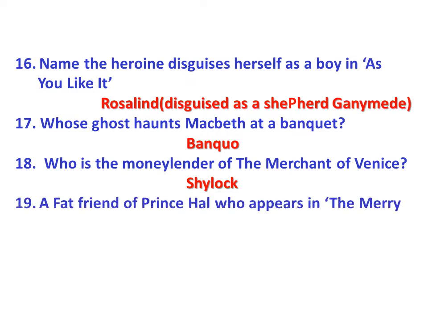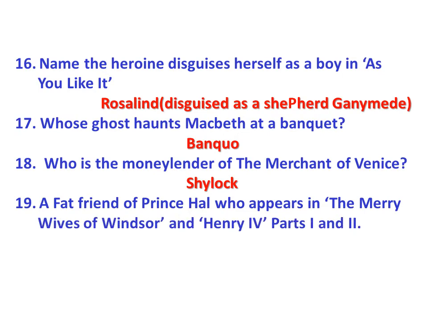A fat friend of Prince Hal who appears in The Merry Wives of Windsor and Henry IV Parts 1 and 2. Sir John Falstaff, and Sir John Falstaff was one of Shakespeare's most popular characters, and he's also one of the most famous comic characters in all English literature. And Sir John Falstaff appears in three plays, that is The Merry Wives of Windsor and Henry IV Parts 1 and 2.